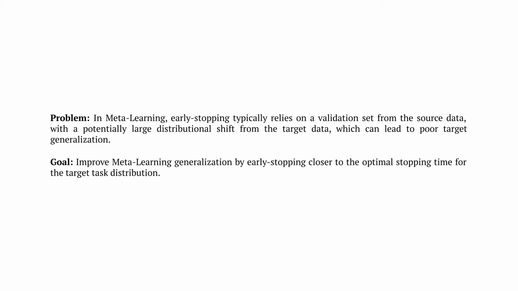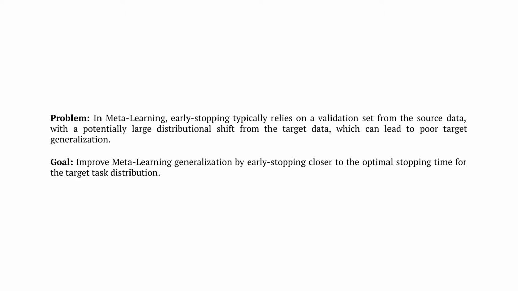In this paper, we tackle the problem that in meta-learning, early stopping typically relies on a validation set derived from the source data, with a potentially large distributional shift from the target data, which can thus lead to poor target generalization. Our goal is thus to improve meta-learning generalization by early stopping closer to the optimal early stopping time for the target task distribution.